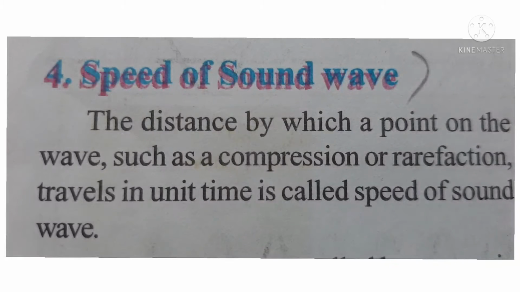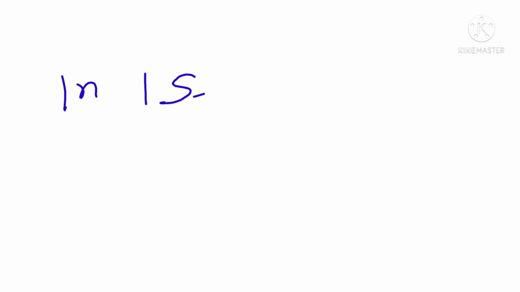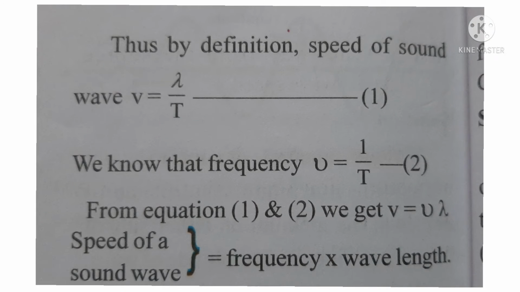Children, now we are going to discuss the speed of sound wave. The distance by which a point on the wave, such as a compression or rarefaction, travels in unit time is called the speed of sound wave. Let the distance travelled by a wave in t seconds be lambda meters. The distance travelled by a wave in 1 second is lambda by t meters. Thus, by definition, the speed of sound wave v is equal to lambda by t.